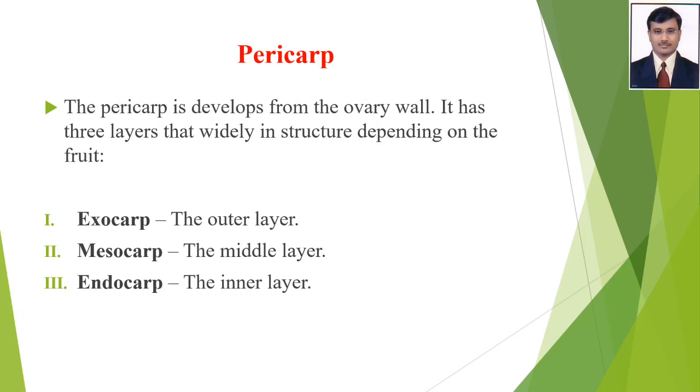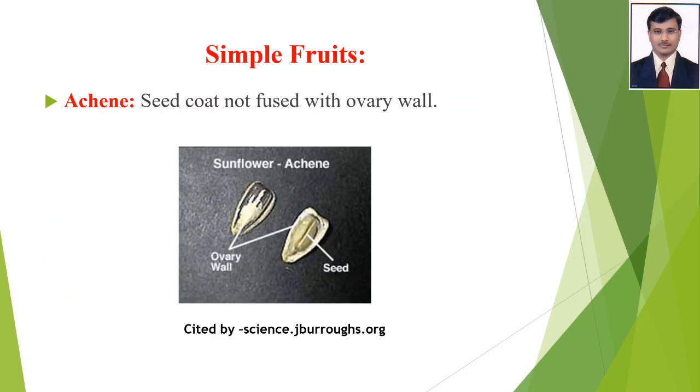Next, mesocarp. Mesocarp means the middle layer of the fruit. Meso means middle, and the last one is endocarp. Endo means end layer or ending layer. It is the inner layer of the fruit. This term we call endocarp.